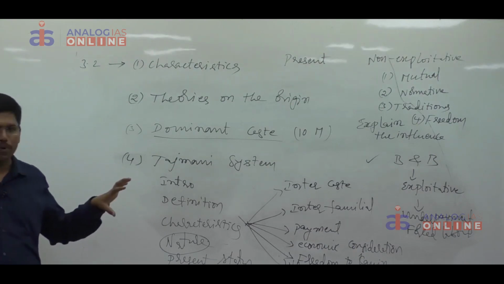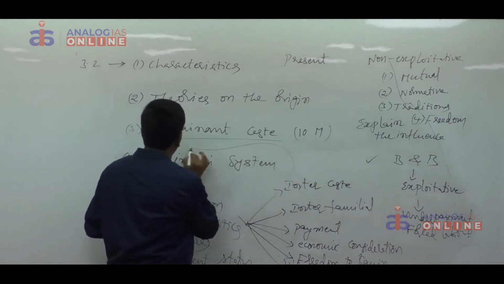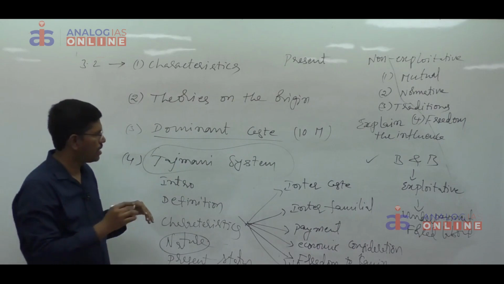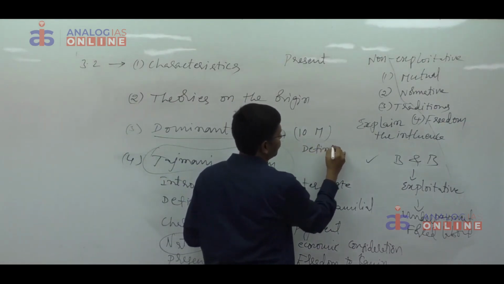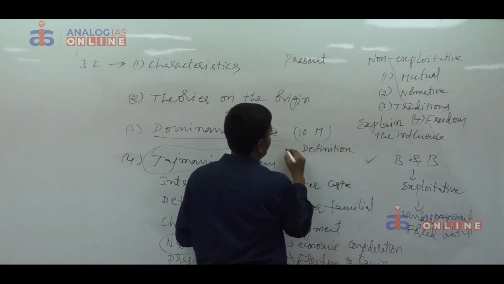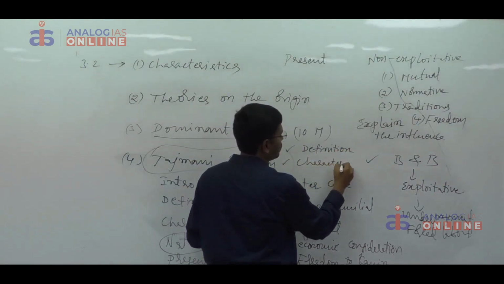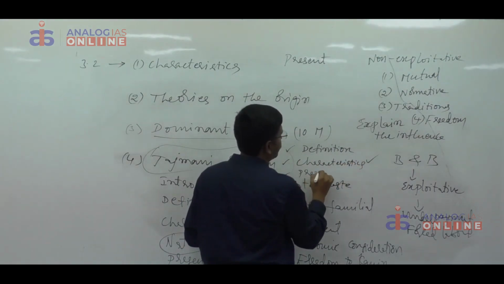Now, if you have these points, questions may be asked like this. Jajmani system, direct question. When the question is asked directly like this, then write what is meant by the jajmani system, the definition. After that, characteristics. After that, present status.